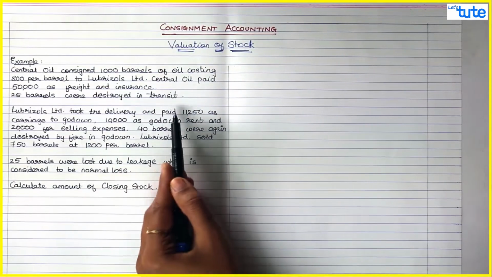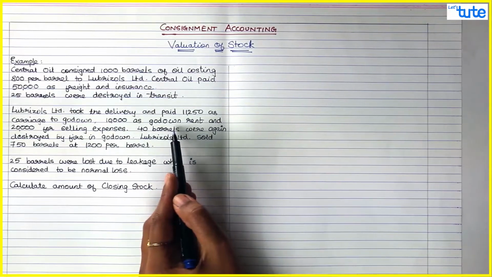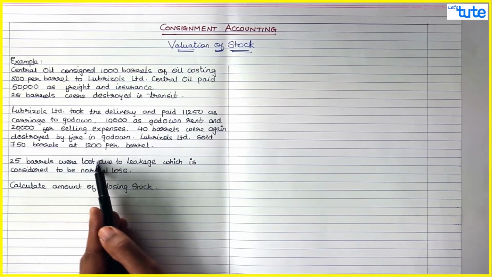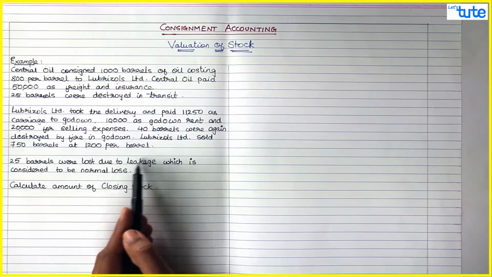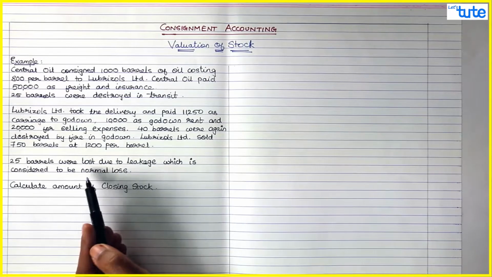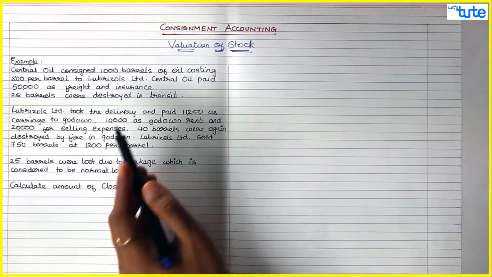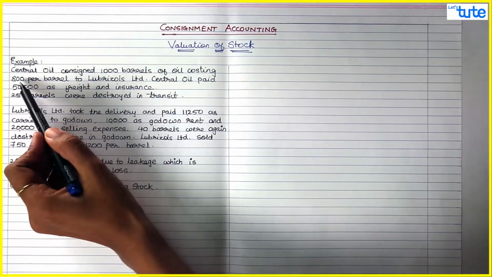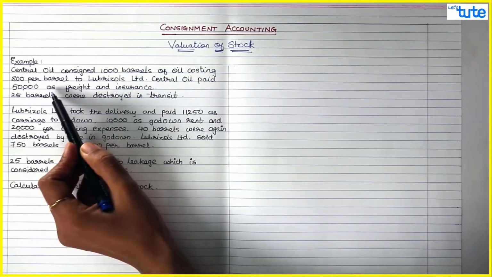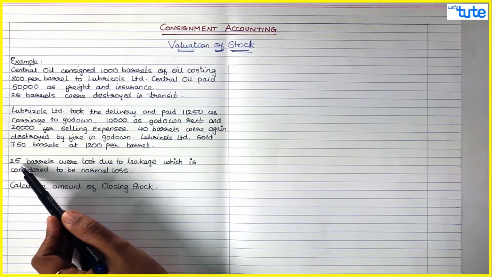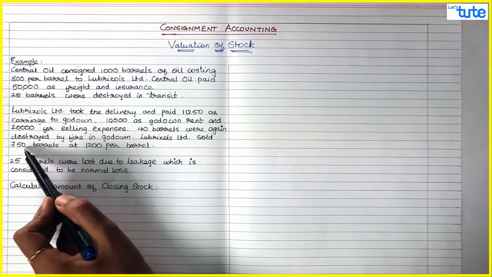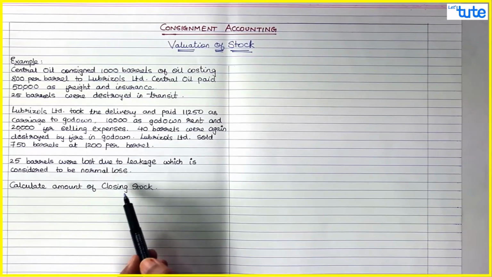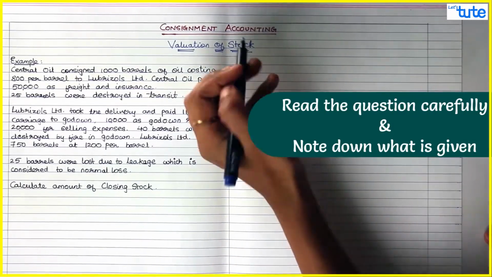It might be possible that if the goods are in the godown, there might be some loss, abnormal loss. Then there are 25 barrels which were lost due to leakage, which is considered as normal loss. This we have already discussed, what is normal loss. So this is the normal case: 1000 barrels were sent, there are some abnormal losses, there is some normal loss, there are some barrels which are sold, and finally you need to find out how much is the closing stock. So you need to find out the value of the closing stock. So starting with it.